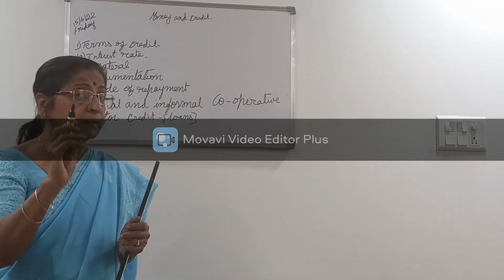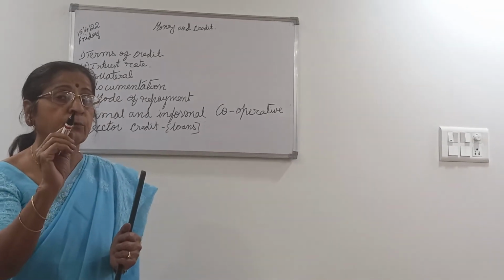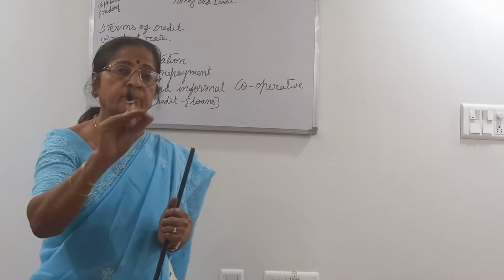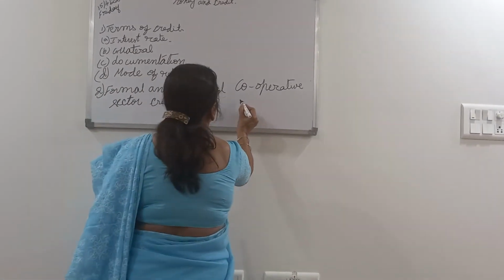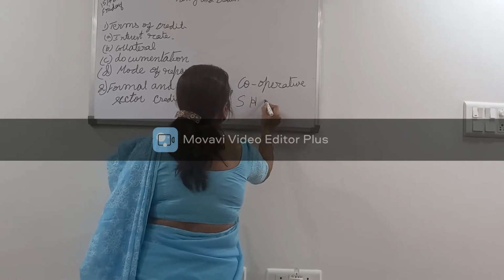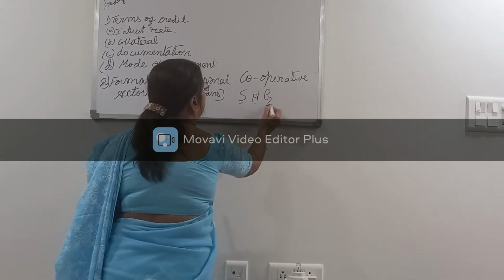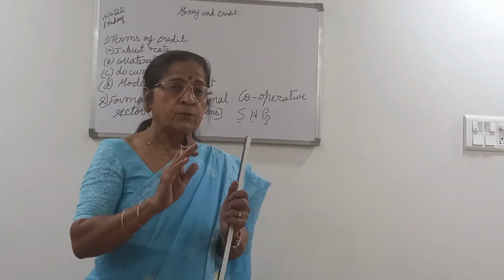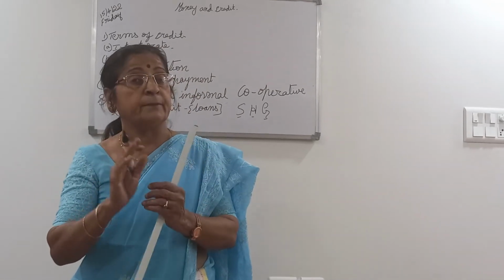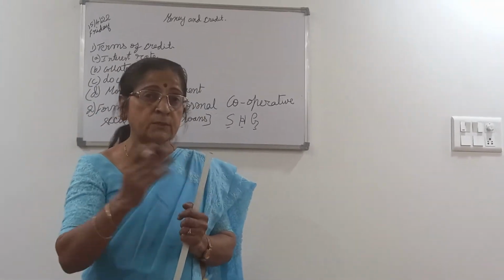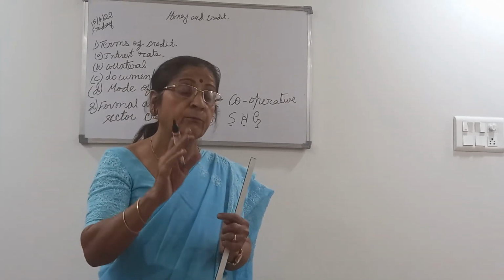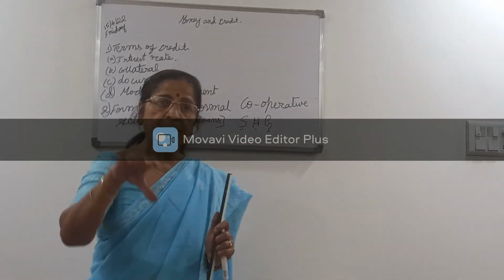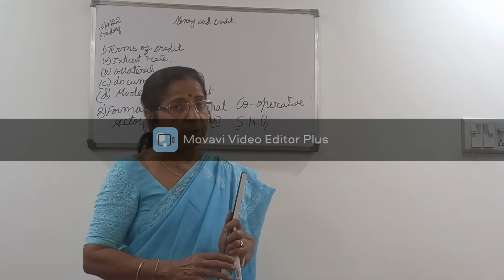Along with that, there is one more method where the government tries to help the low income groups. That is called SHG. This is nothing but self-help group. This is especially to help the women from the disorganized sector of the economy, where this is a group of people who live in the neighborhood who come together.